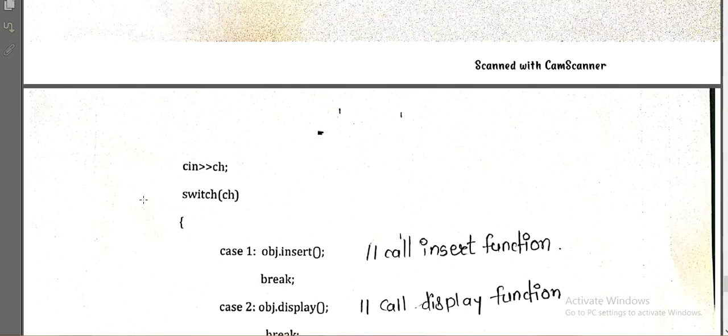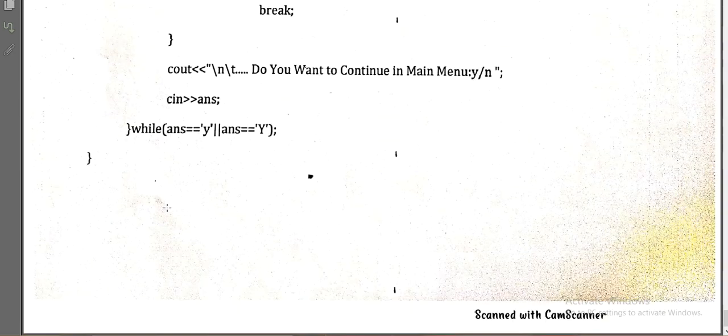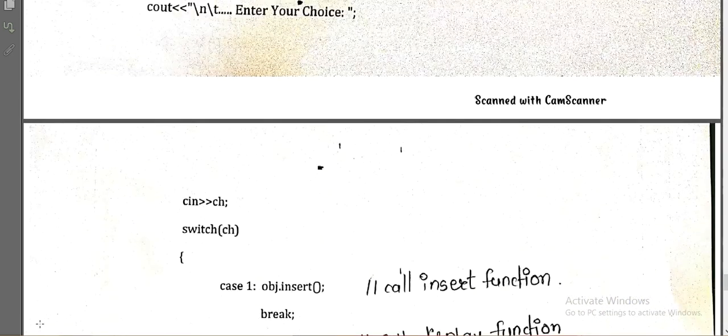So here we want to break directly, and again we are going to ask the user whether they want to continue from the given menu. If they want to perform another operation, then it will perform, right? So in this way the do while will be executed. This while will be executed only if the answer of the user is yes, that they want to continue execution. If the answer is no, then it will stop and come out of the loop.